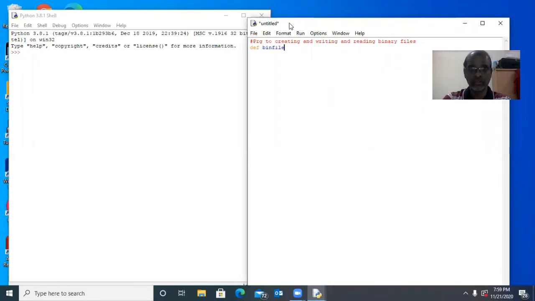Okay, first I will create one function which is used to create and write one binary file. We will see that: bin file create, with fname. Afterwards, I will assign one file name for fname. Here I like to create one list.